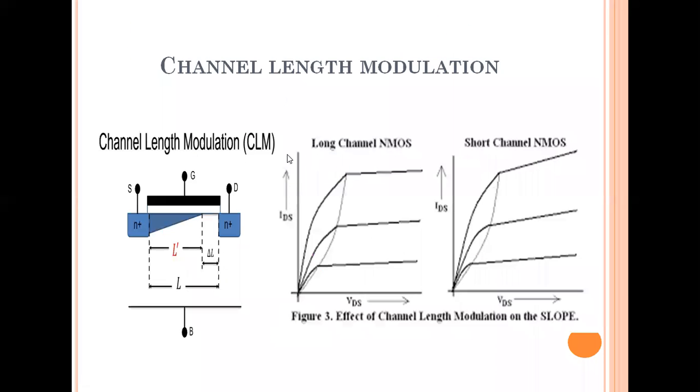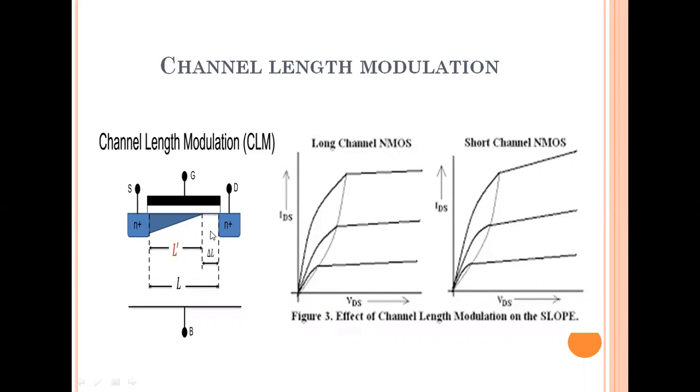So with this diagram, we'll understand. Okay. This effect is called the channel length modulation. It occurs because VDS is further increased in the saturation region, where ID should be constant, but ID varies with the increase of VDS while VGS is maintained constant. And this depletion region occurs. This effect is called channel length modulation.